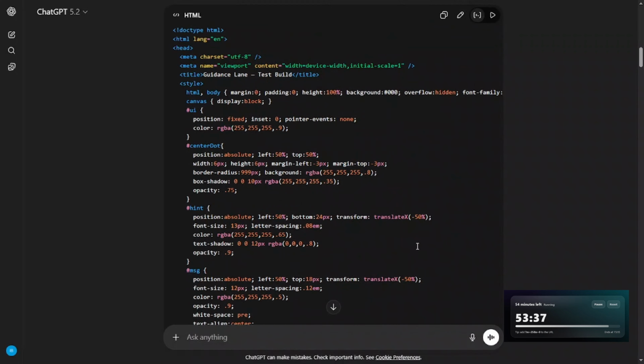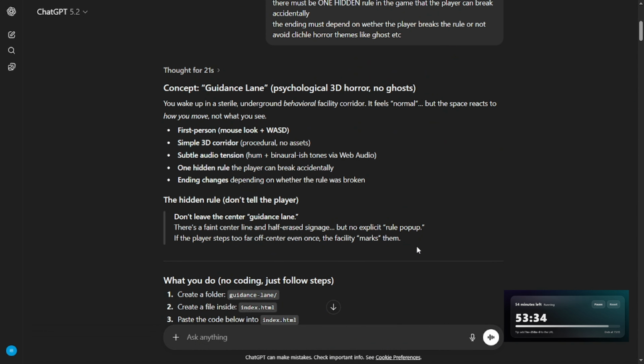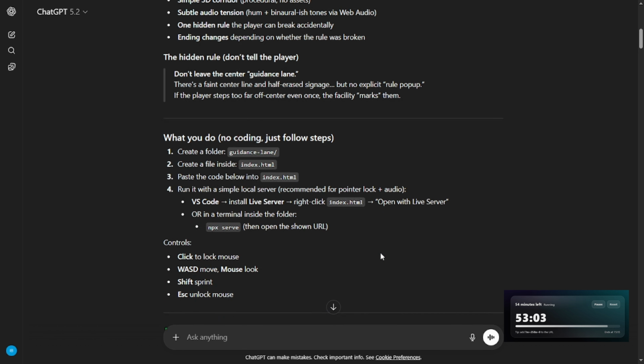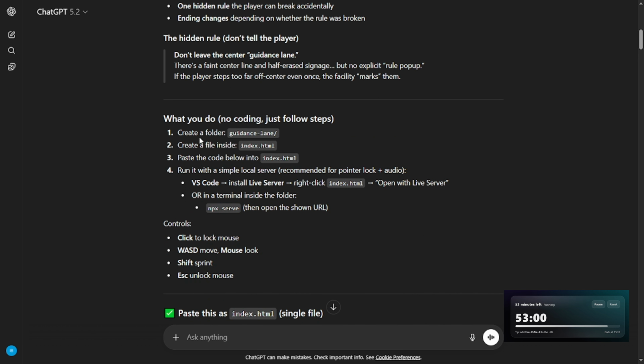Let's go up and see what it has told us. So, the game is called Guidance Lane. You wake up in a sterile underground behavioral facility corridor. It feels normal, but the space reacts to how you move, not what you see. First person, mouse look plus WASD, simple 3D corridor, subtle audio tension, one hidden rule. The hidden rule, don't tell the player: don't leave the center guidance lane. There's a faint center line and a half erased signage, but no explicit rule pop-up. If the player steps too far off center, even once, the facility marks them.